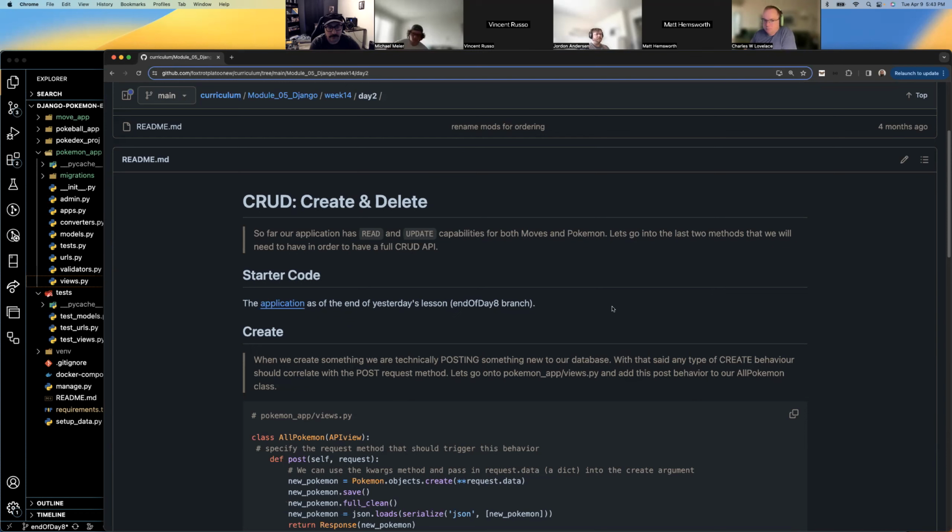I'm going to show you the rest of CRUDing in Django the way we'd like you to do it. So far, our Pokemon app's been able to get and put, and now we're going to add the create and delete aspects to this. Pretty simple, pretty easy peasy. Let's get on it.